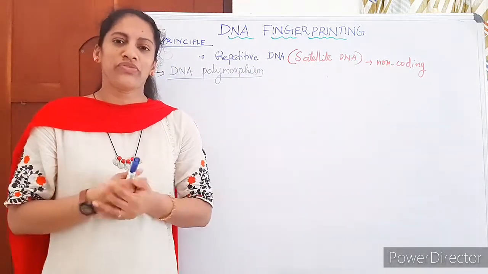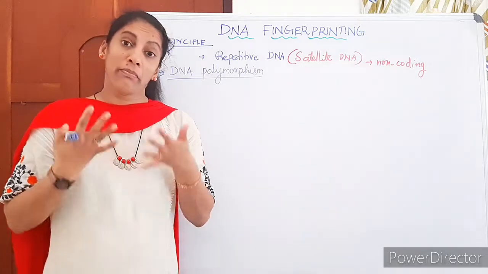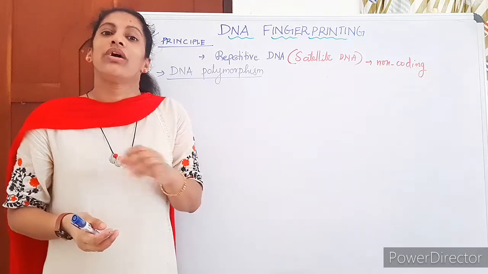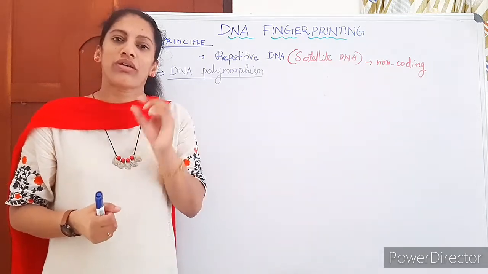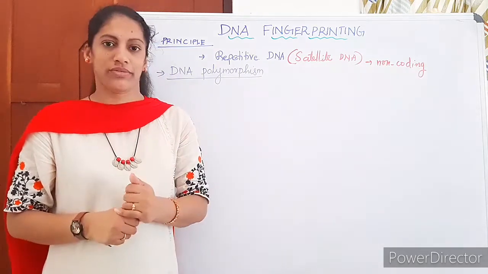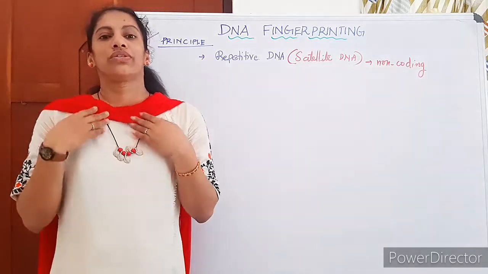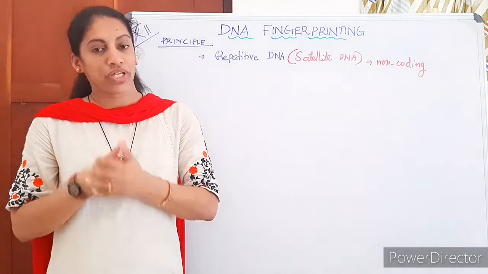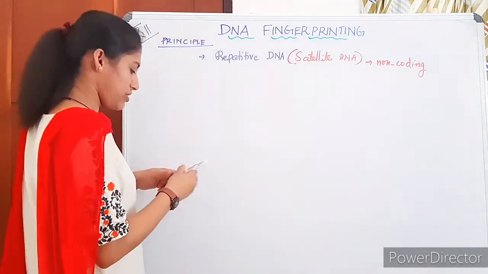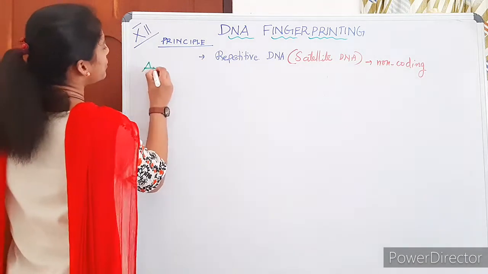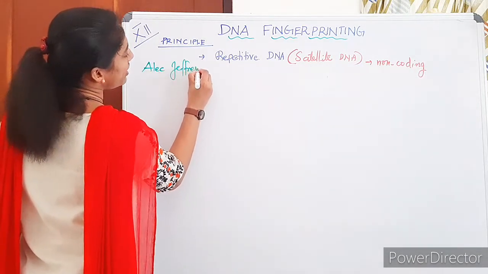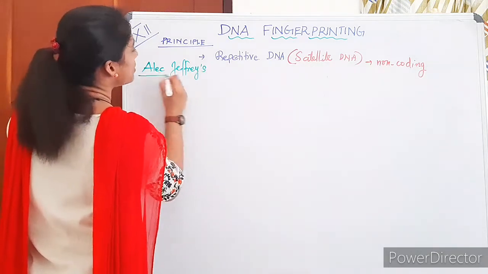How many different types of repetitive DNA do we have? Among these, the present DNA test is based on 13 repetitive DNA only. Okay, we will discuss it. So today we are discussing the procedure of DNA test which was developed by Alec Jeffreys. Alec Jeffreys in 1984 developed the technique of DNA test.